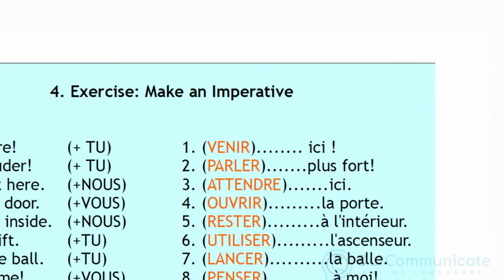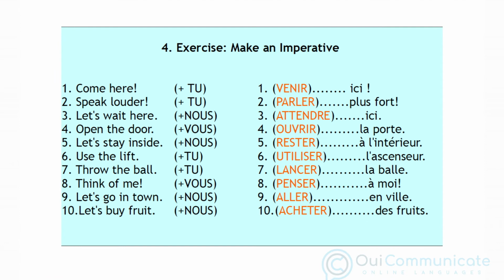In this first exercise, we have 10 sentences that we want to turn into orders or suggestions, and the answers are: number 1, viens ici. Number 2, parle plus fort. Number 3, attendons ici. Number 4, ouvrez la porte.